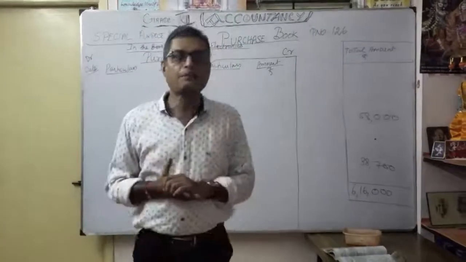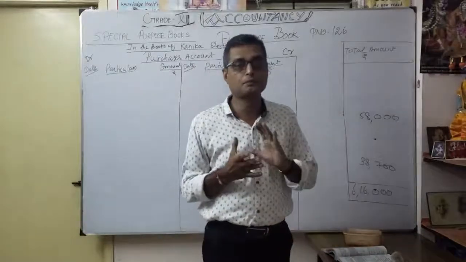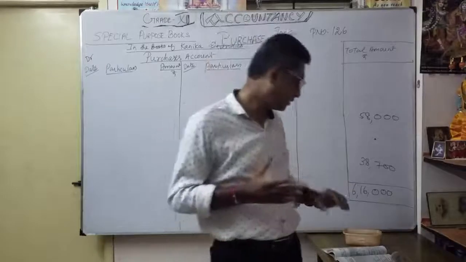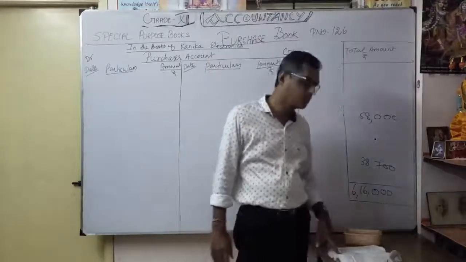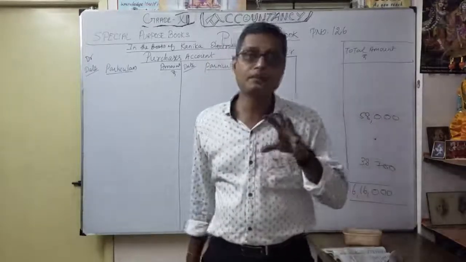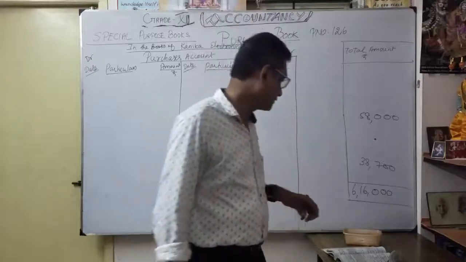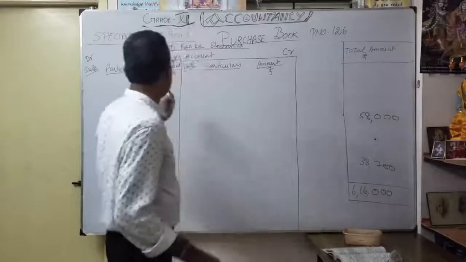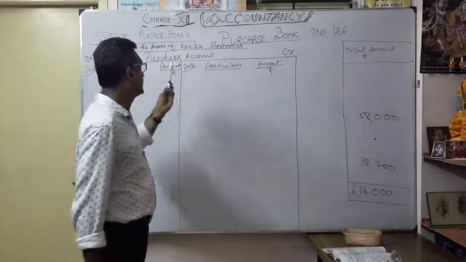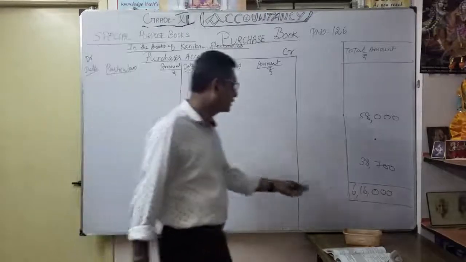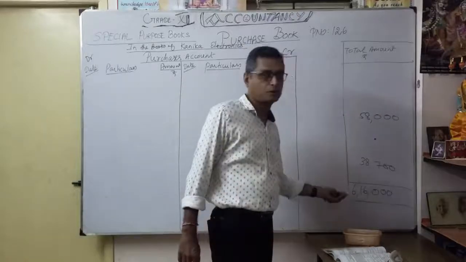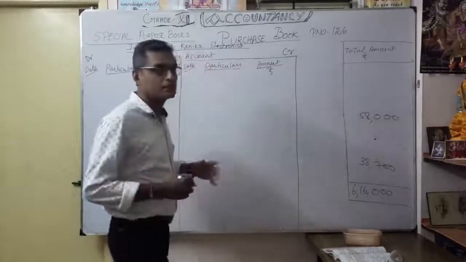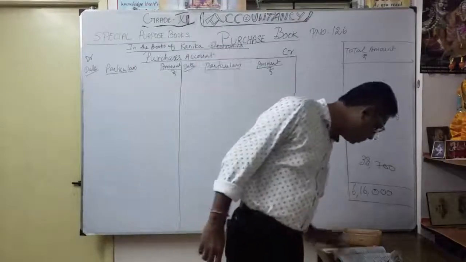So now see, after the completion of the purchase book, how you are going to enter in the books of Kanishka Electronics, how you are going to write as a purchase account and different suppliers account. See, in your book it is already there. As you open the books of Kanishka Electronics under purchase account, already you know this is our purchase book total. I have not cleaned it, I showed it for your understanding. It is not 6,12,000 in your book. We change it.